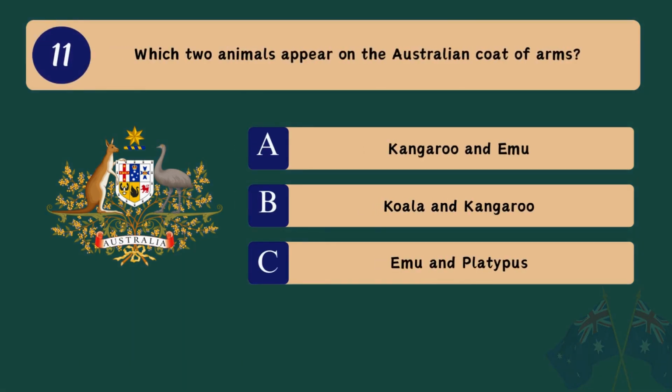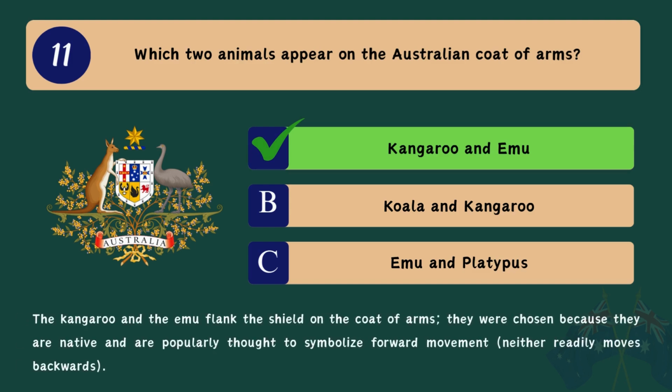Question 11. Which two animals appear on the Australian coat of arms? A. Kangaroo and emu. B. Koala and kangaroo. C. Emu and platypus. Correct answer. A. Kangaroo and emu. The kangaroo and the emu flank the shield on the coat of arms. They were chosen because they are native and are popularly thought to symbolize forward movement. Neither readily moves backwards.